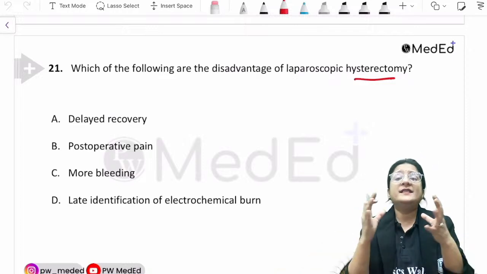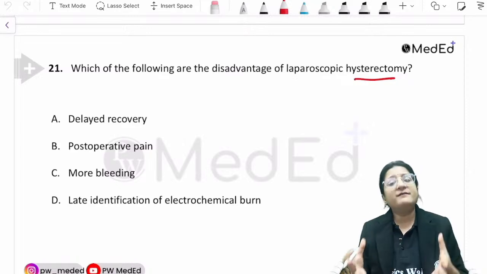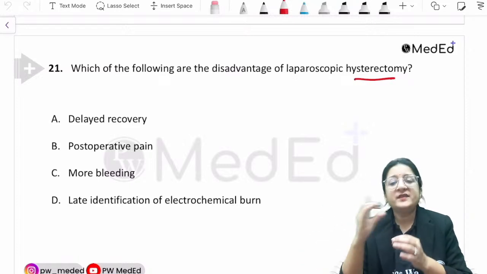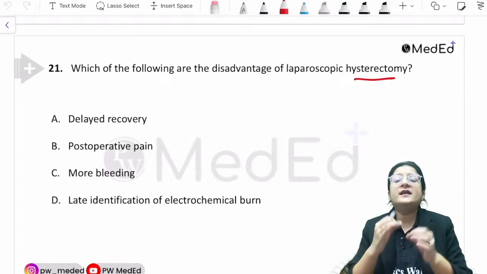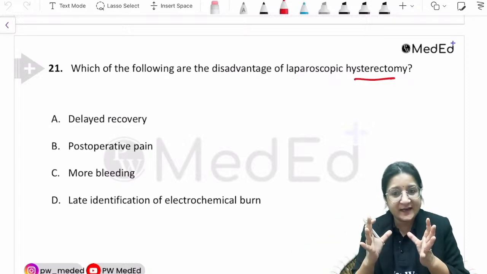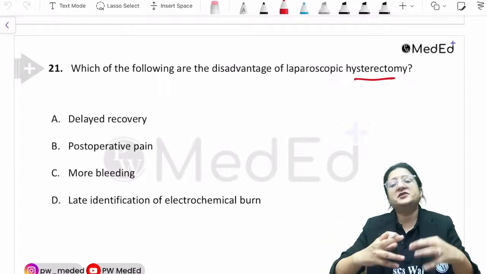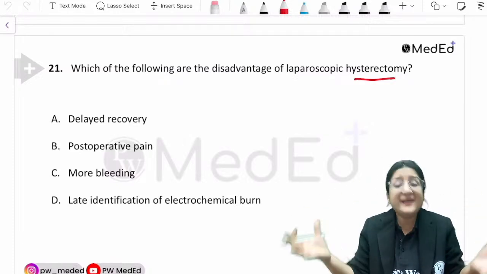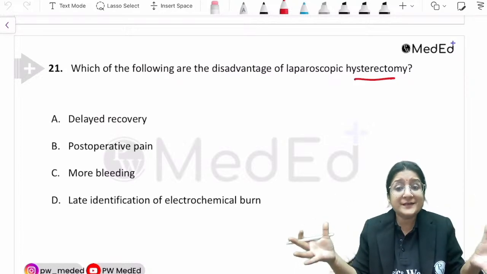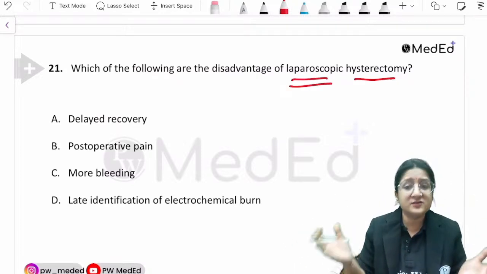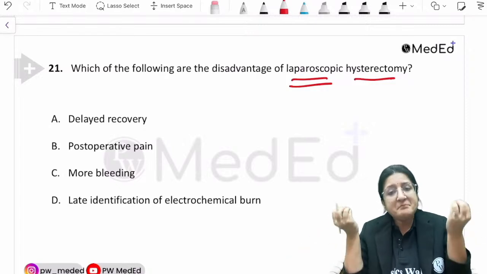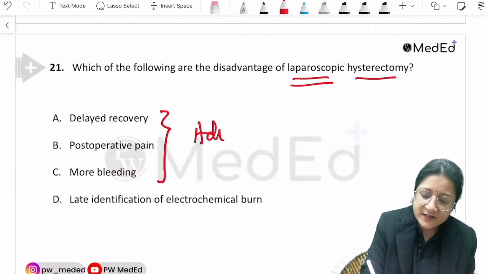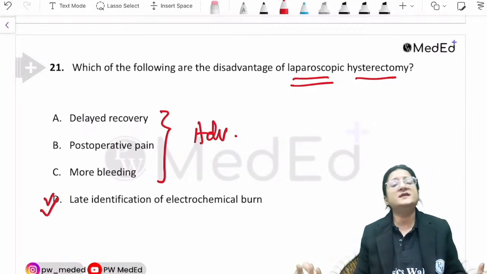So you know that with laparoscopic surgeries, there are many advantages. There is a small incision site, so the small incision will heal better. There will be less post-operative pain. There will be less bleeding from the incision site. Recovery will also be better. Patient can be discharged from the hospital sooner. Patient will be walking around the very next day of the surgery. So all these are advantages of laparoscopic surgeries. That's why laparoscopic surgeries are minimally invasive surgeries. So all these are advantages, and the last option is a disadvantage.